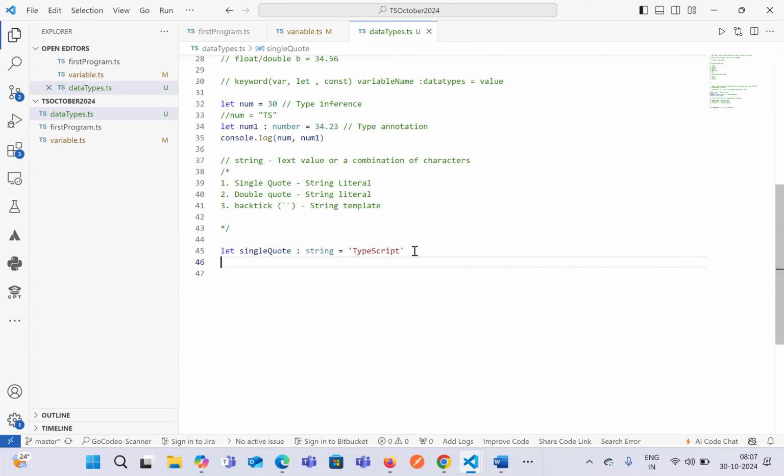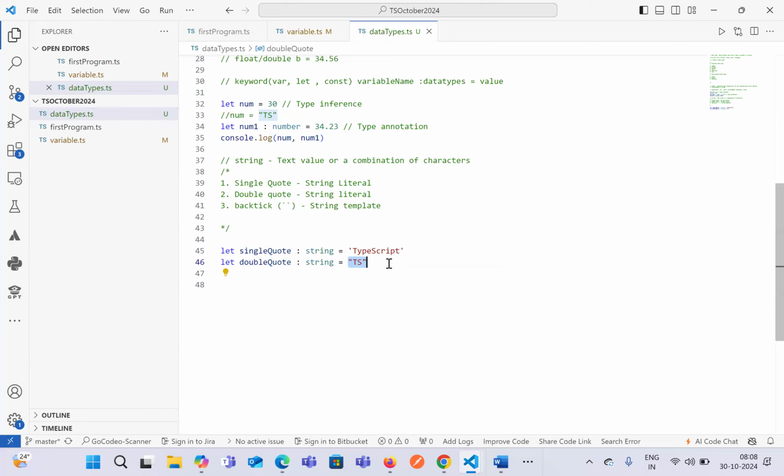We can define the value in terms of double quotation as well. So you can just say it as double quote and enter the value just inside the double quote. Let's say I'll just say it as TypeScript TS. So these are the two ways in which we can define a string literal by directly assigning a string value to a variable, which is inside a single quote or inside a double quote.